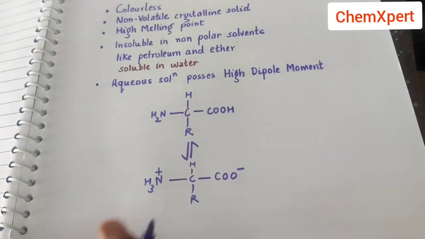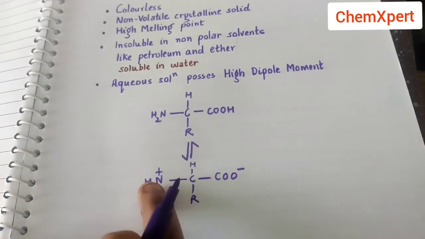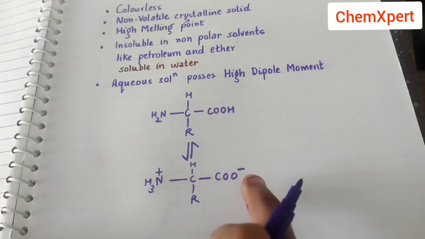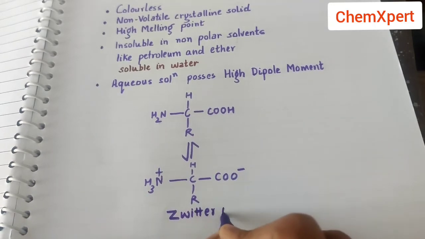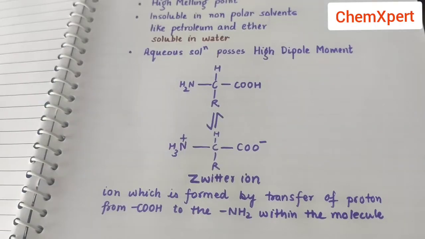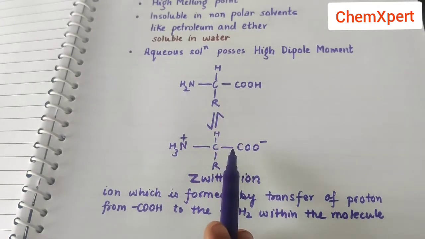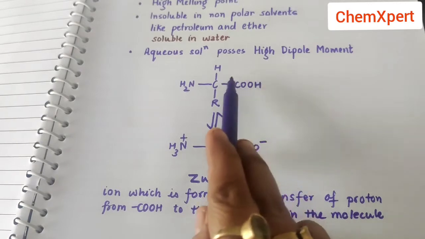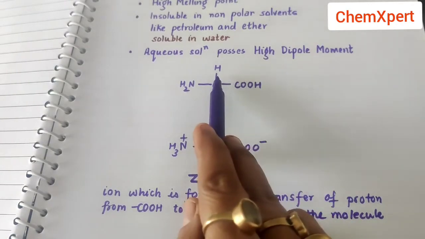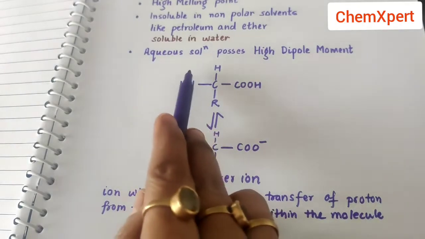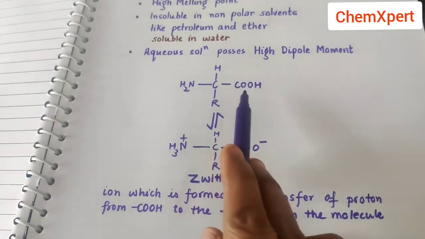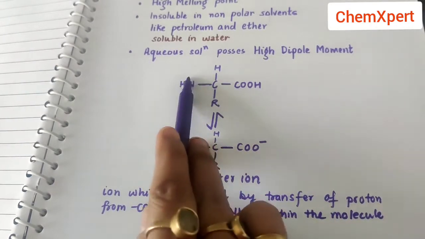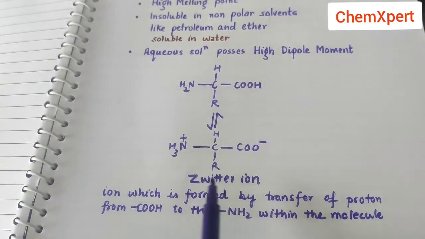So now this dipolar ion, why is this a dipole? Because there are two poles present in this ion, positive charge as well as negative charge. This dipolar ion is also known as a Zwitter ion. So we can define this Zwitter ion as the ion which is formed by transfer of proton from the carboxylic group of the amino acid to the amino group within the molecule. The ion which is formed by transfer of proton from carboxylic group to the amino group within the molecule is called a Zwitter ion.